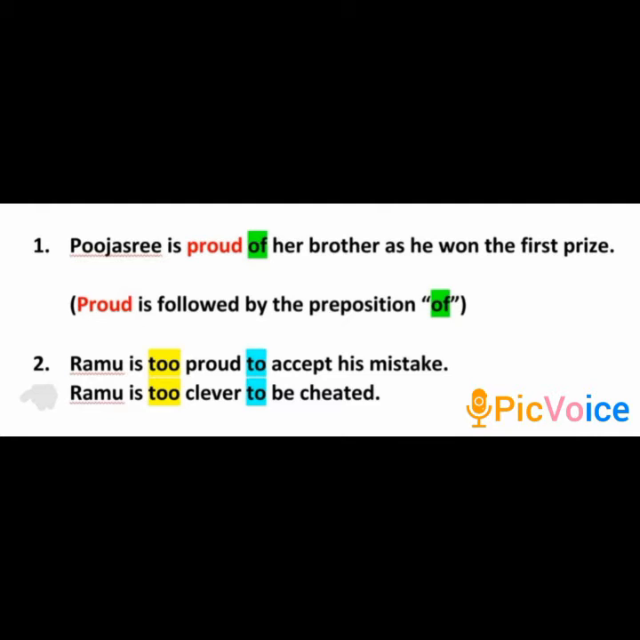Look at the third sentence there. Ramu is too clever to be cheated. Here, the adjective clever is followed by to. Not because clever takes to, but because too, T-O-O, is followed by to. Hence, you need to understand that proud takes the preposition of.